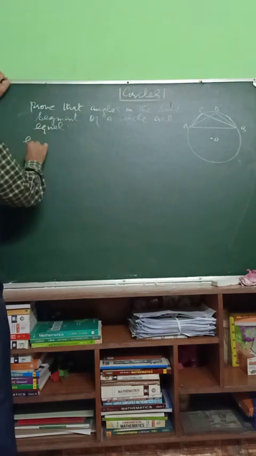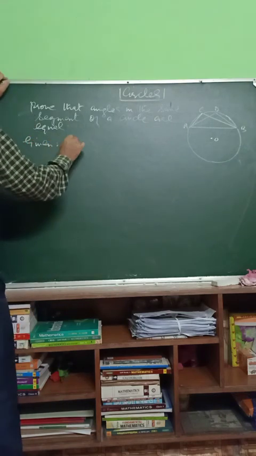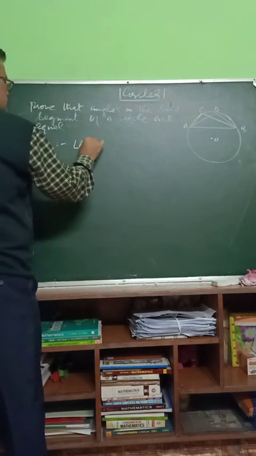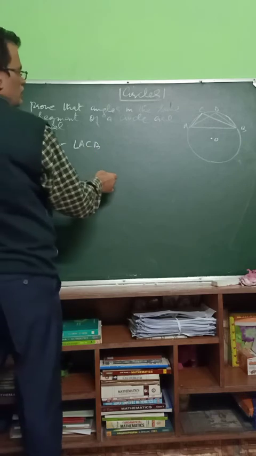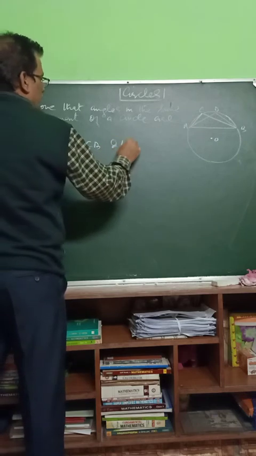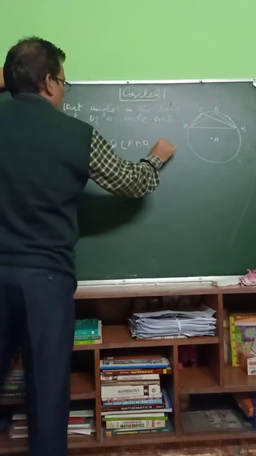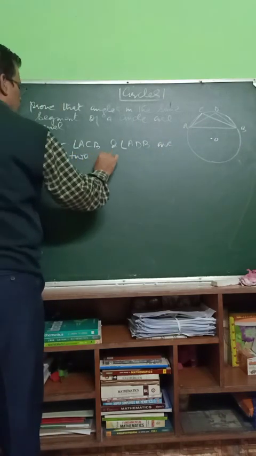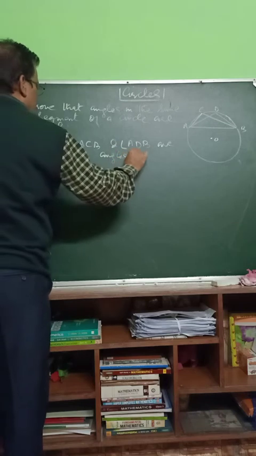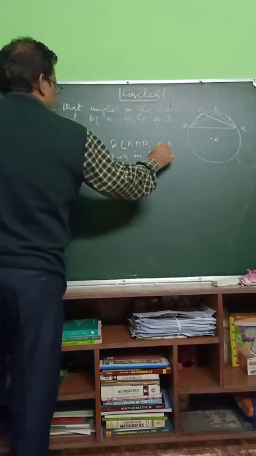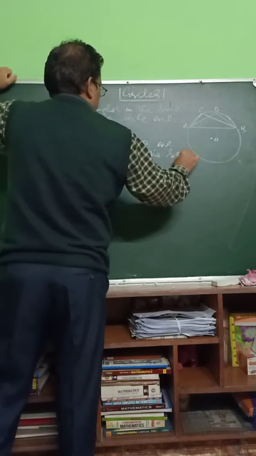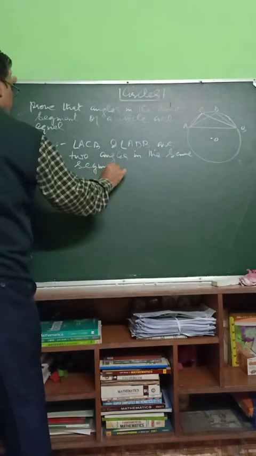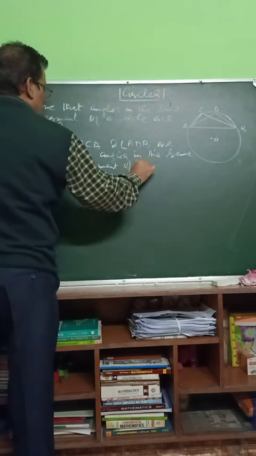Given: angle ACB and angle ADB are two angles in the same segment of the circle.